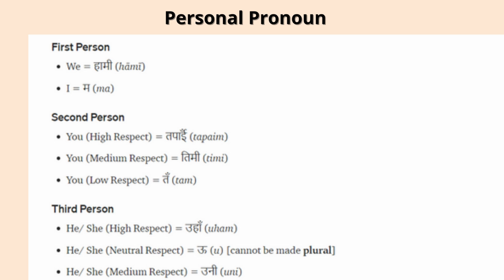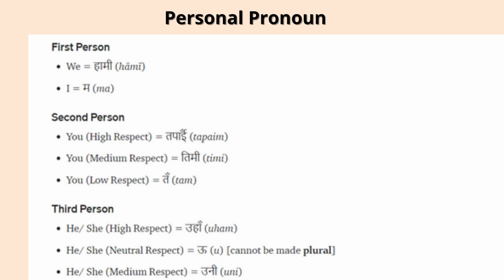Likewise, for third person, again there is high respect, neutral respect, and medium respect. Third person is usually when we address somebody else, and we use he or she. But for high respect, we have to say uha. But for neutral respect, meaning a common friend, relatives, somebody of our age, you can say u.